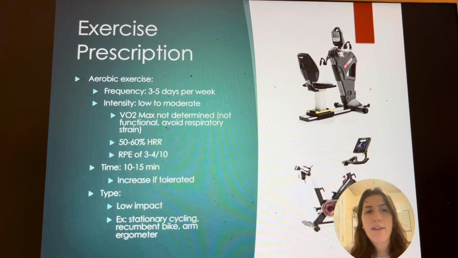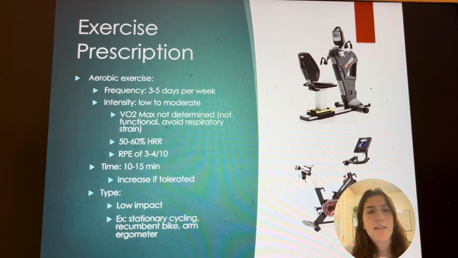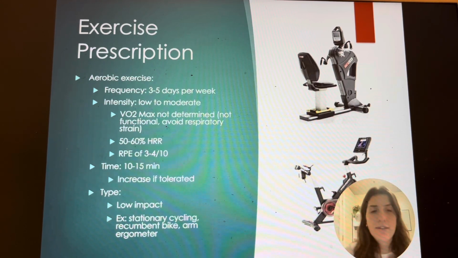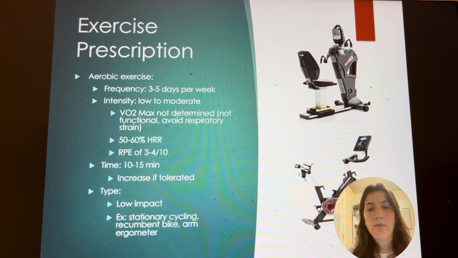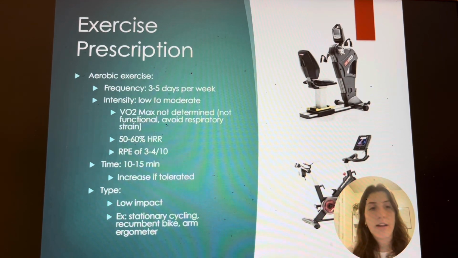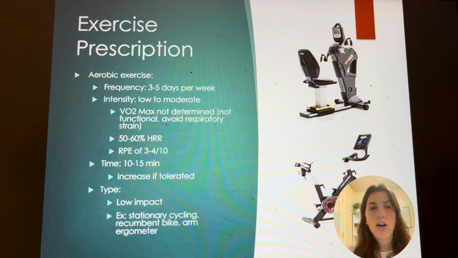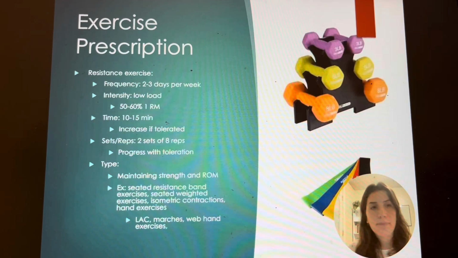Exercise prescription for aerobic exercises. We're going to do 3 to 5 days per week just to get consistency in. VO2 max was not determined, so we're going to be using 50 to 60% of heart rate reserve. We're going to use an RPE scale of 1 to 10. Again, we're aiming for 3 to 4, 10 to 15 minutes, and we'll increase this if tolerated. Type of exercise is low impact. We're going to do stationary cycling, recumbent biking, arm ergometer, things like that.